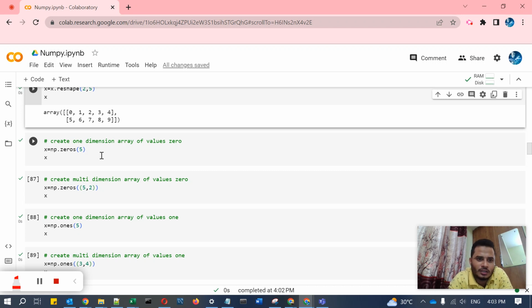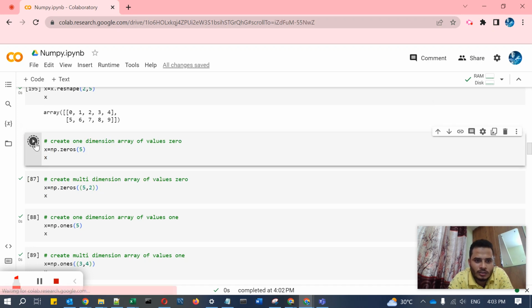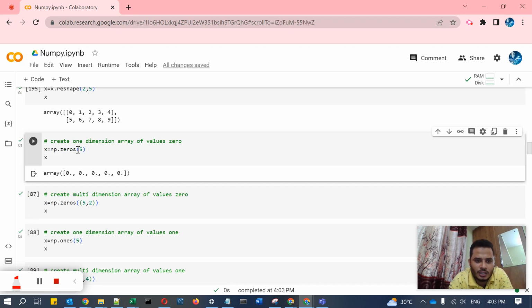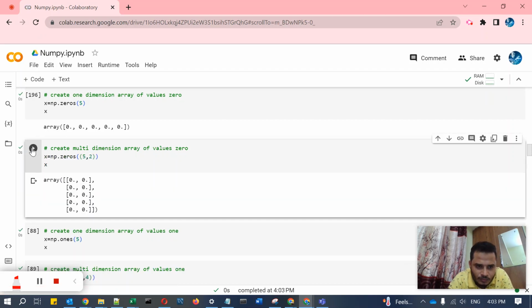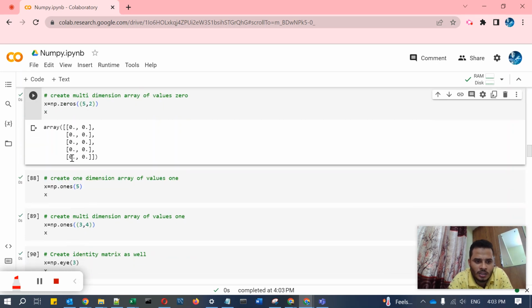Then another: how can you create an array of zero values? There is the np dot zeros function. You have to mention how many elements you want. So like this you can create a zero-valued array. Another is creating a multi-dimension array. That was one dimension, so how can you create multi-dimension? You write np dot zeros, then in the parentheses you pass the dimensions you want. So like this you can create a multi-dimension array of zeros.